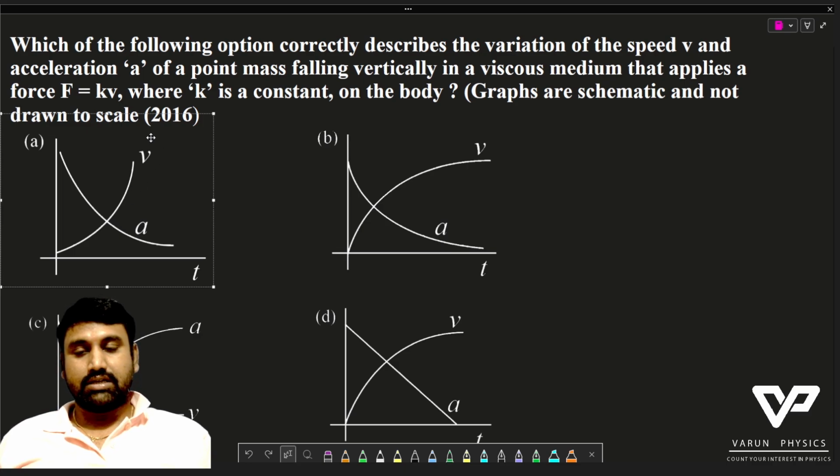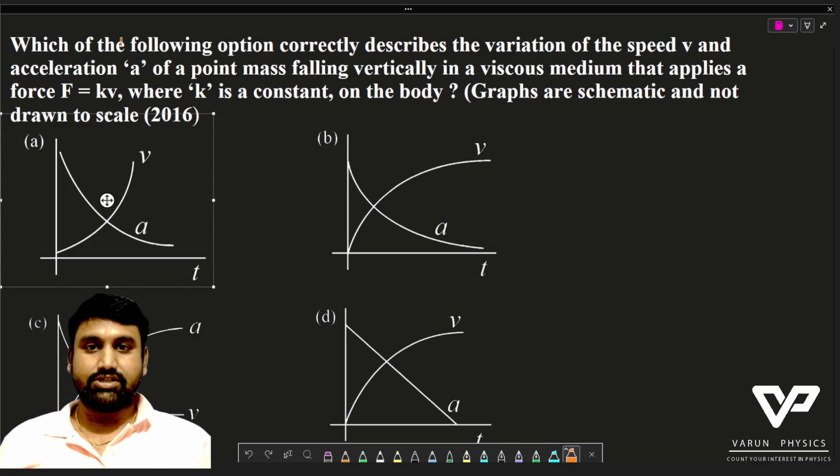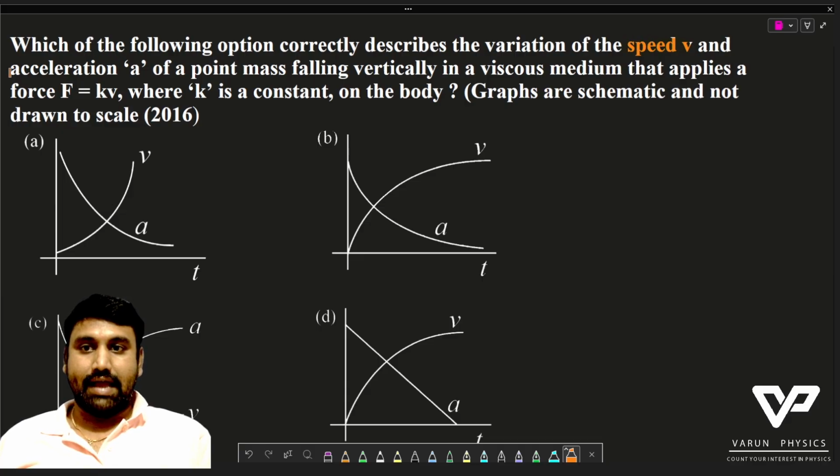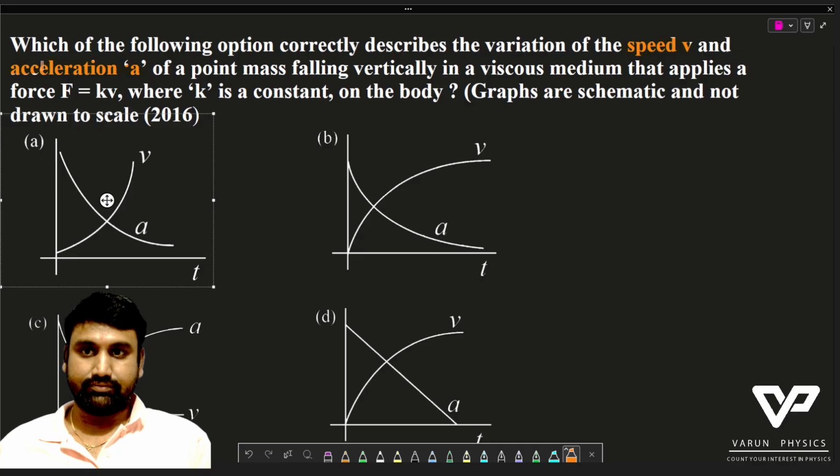Greetings. So the question is like this: which of the following options correctly describes the variation of the speed and acceleration of a point mass falling vertically? It is falling vertically, which means it is a free fall case.